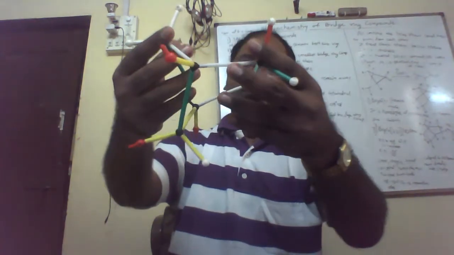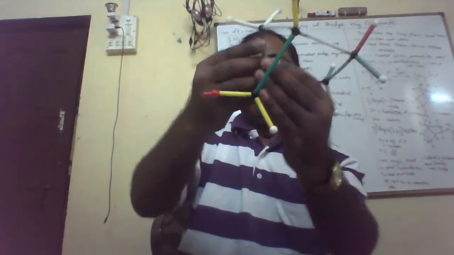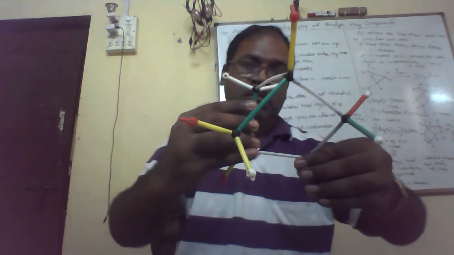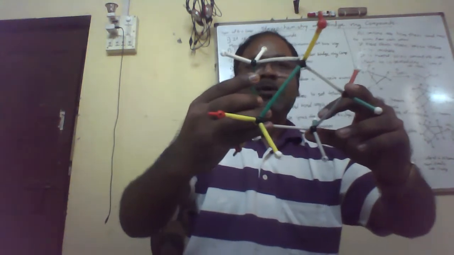In this bridging compound, on one side four carbon atoms are there. Just observe the structure.